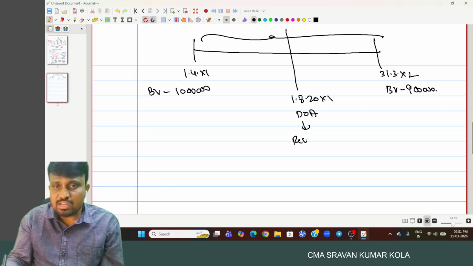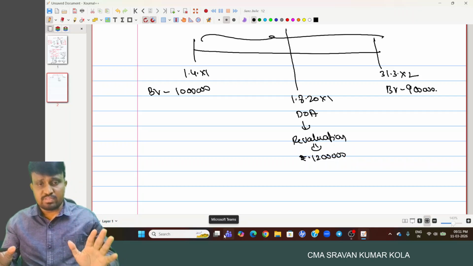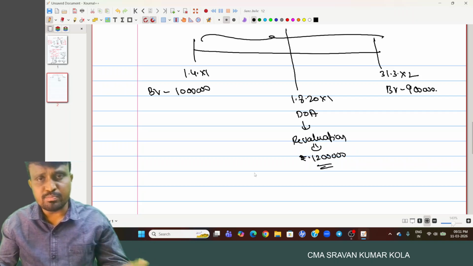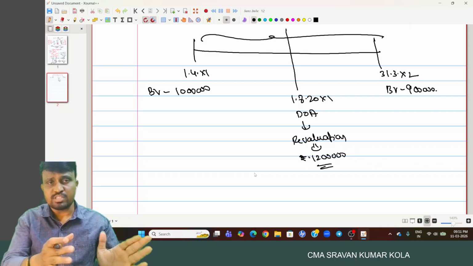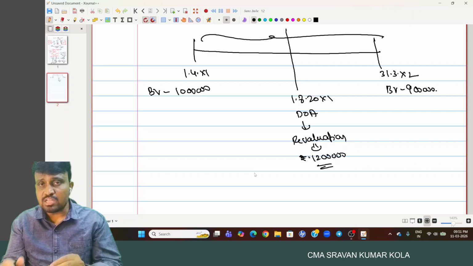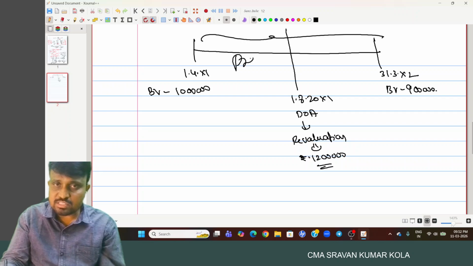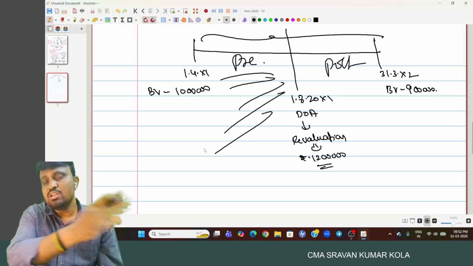On this day, revaluation happened, and the value is rupees 12 lakhs. So the revalued figure on the date of acquisition is provided, and the same concept we have to follow. An increase in value, we adjust it in pre-acquisition period profits. A decrease in value, we adjust it in pre-acquisition period profit. But due to the revaluation, whatever impact on depreciation we have will be considered in post. And this part is covered under pre, this is covered under post.